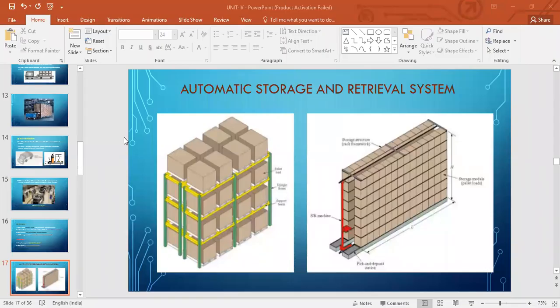Okay, so as the name suggests, automatic storage and retrieval system, right? I want to store it and I want to retrieve it. So this system will do just the same for me. It will automatically store it and retrieve it. How? You see,